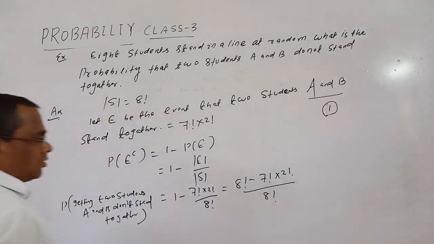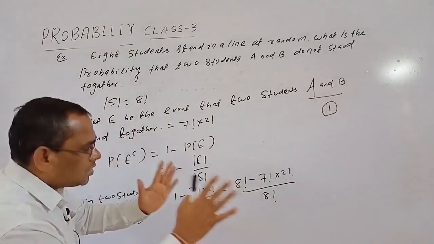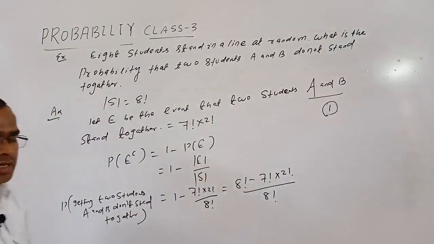Okay. So do not stand together means total number of arrangements minus the number where they stand together. So this is 8 factorial minus 7 factorial into 2 factorial. Okay.